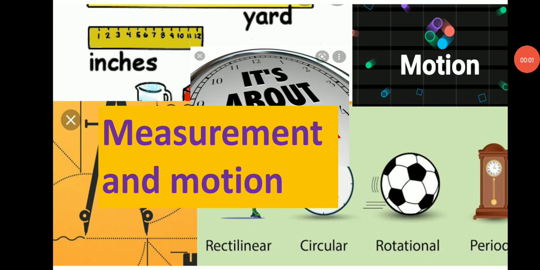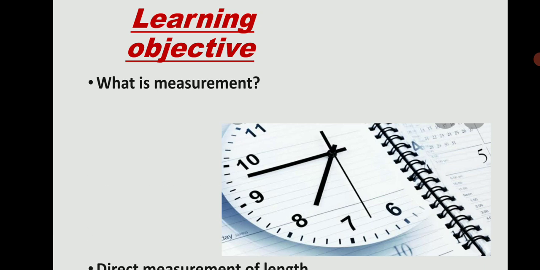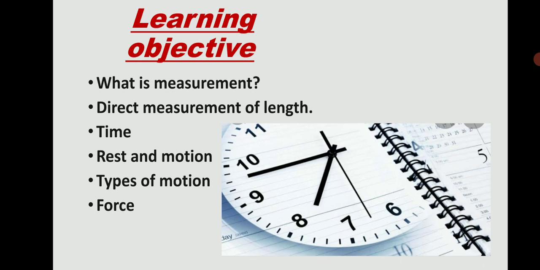My dear children, today we're going to discuss Chapter 6, Measurement and Motion. Measurement plays an important role in our day-to-day life. Proper measurements are very important in our day-to-day life. We cannot manage things just by guessing about the different quantities. In this chapter, and by the end of this video, we may find the answer to what is measurement, direct measurement of length, time, rest and motion, types of motion, and force.